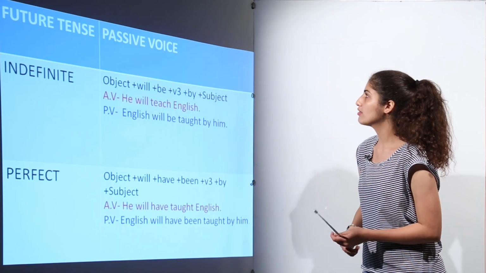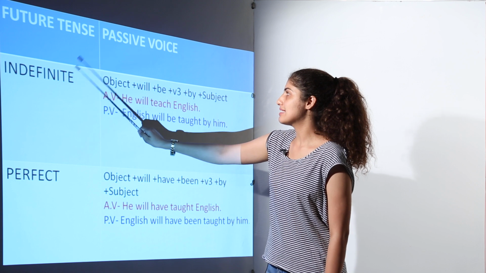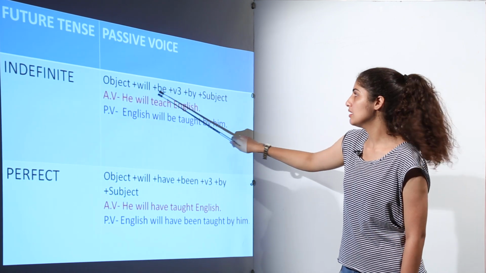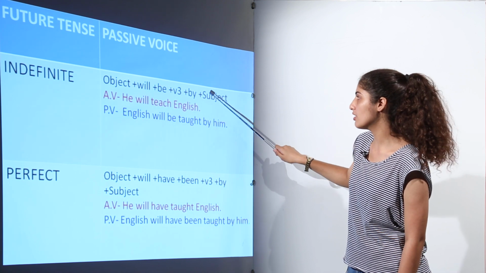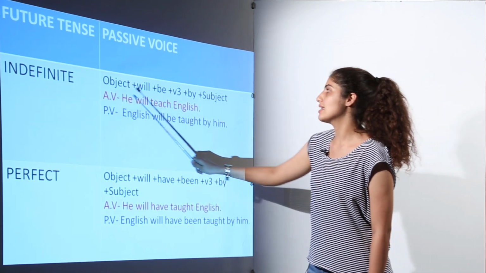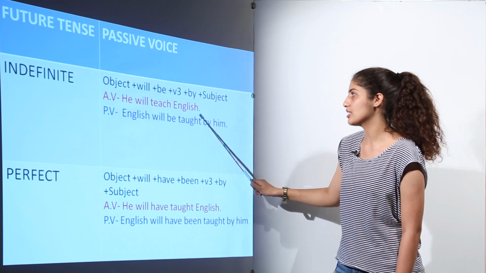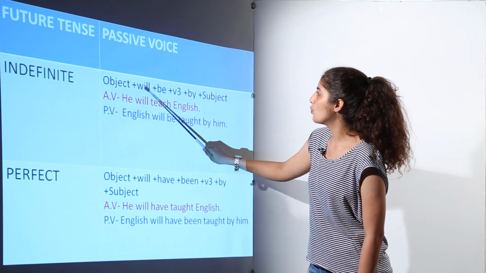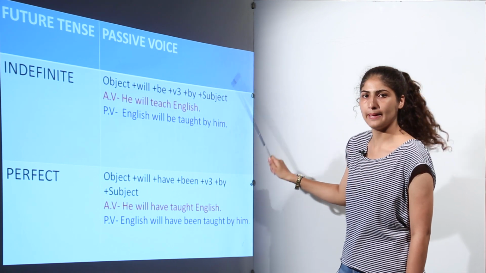Now moving on to the future tense. Future indefinite, the rule will be object plus will plus be plus verb third form plus by plus subject, and the sentence here is he will teach English in the active form. So in the passive form it will be English will be taught by him.